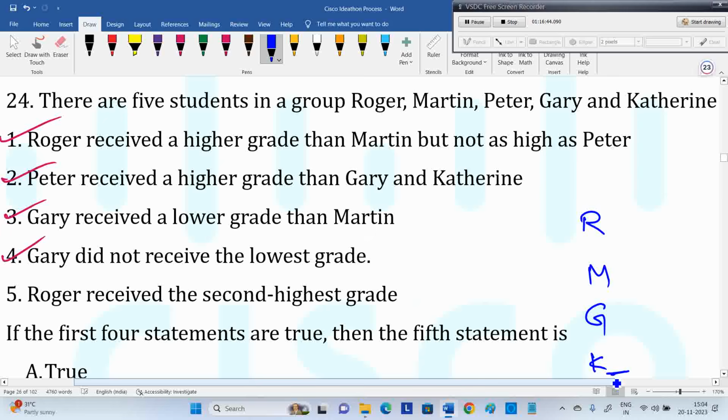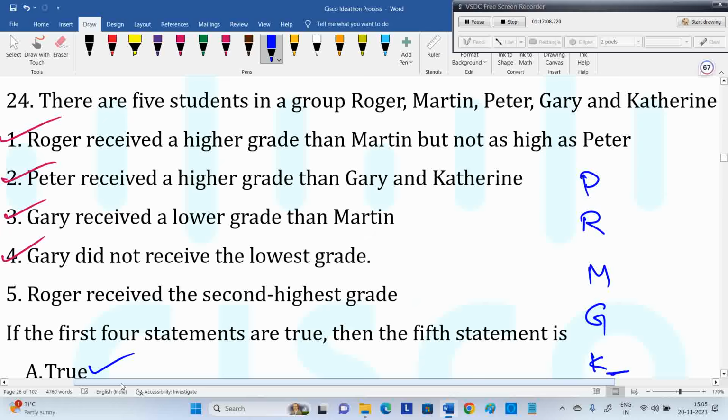They have given Roger is not as high as Peter, so Peter will be first, Roger second, and Martin third. Gary received a lower grade than that. Yes, second highest is true only. There is no doubt. Everything will satisfy.